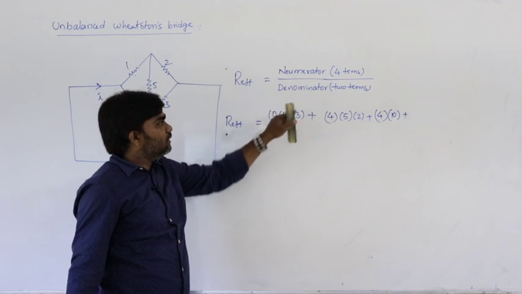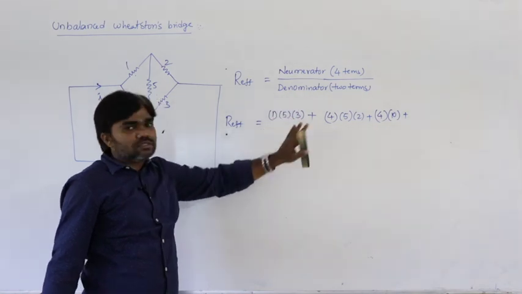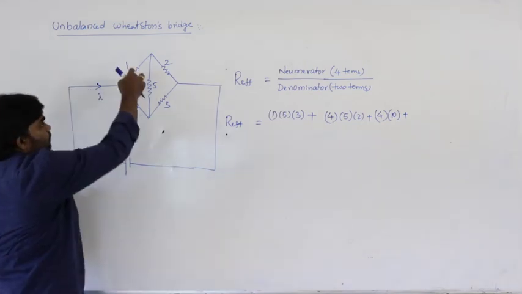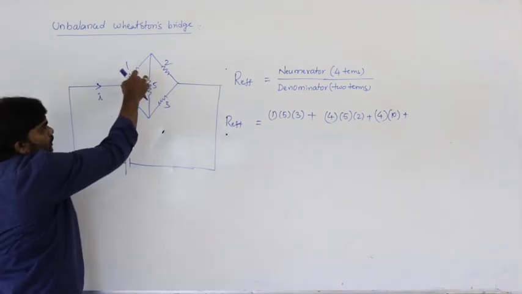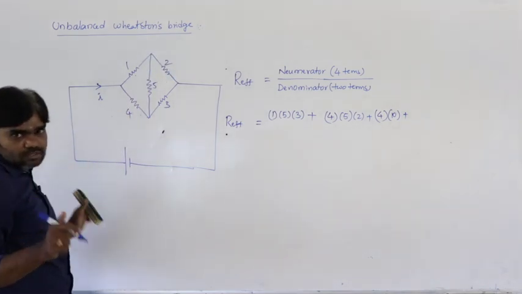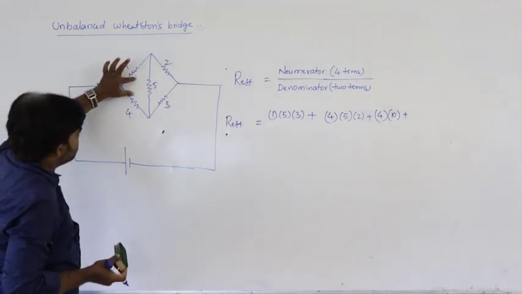4 terms in the numerator and 2 terms in the denominator. See here, first 4 terms. Multiply these 3. Next multiply these 3. Those are the 2 terms. Next multiply these 2